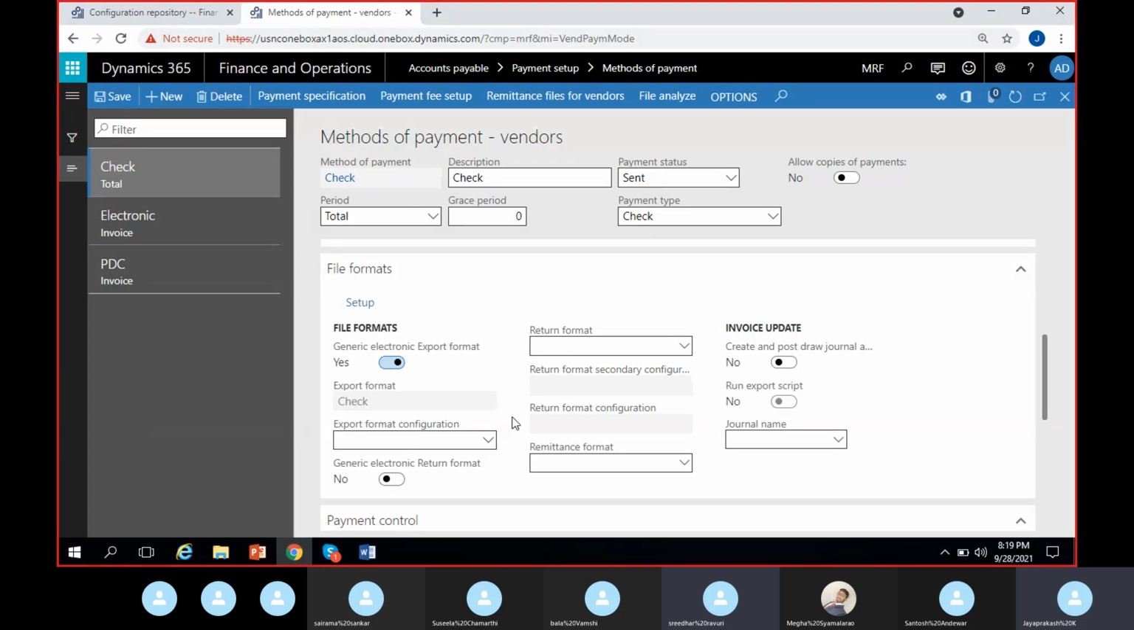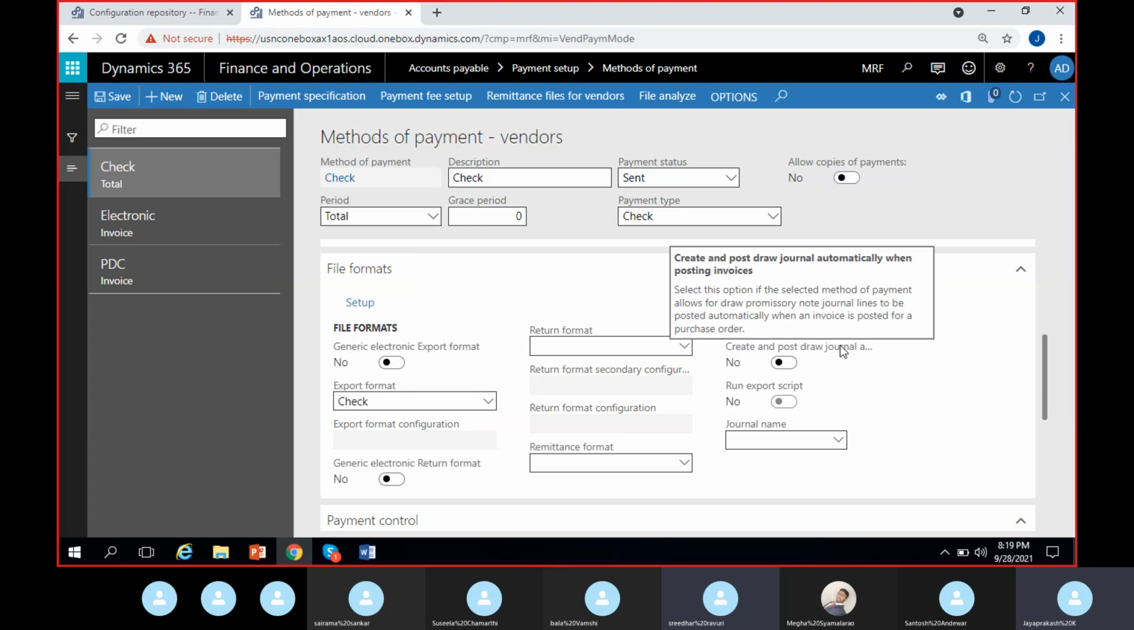Here I am not using any electronic export format. I am disabling it. I'm only using one standard export format. The written format and remittance format are related to promissory notes, not to checks or electronic payments. Only for promissory notes do we use the written format and remittance format. Then the invoice update and journal name are also related to this only, I mean promissory notes and bills of exchange.